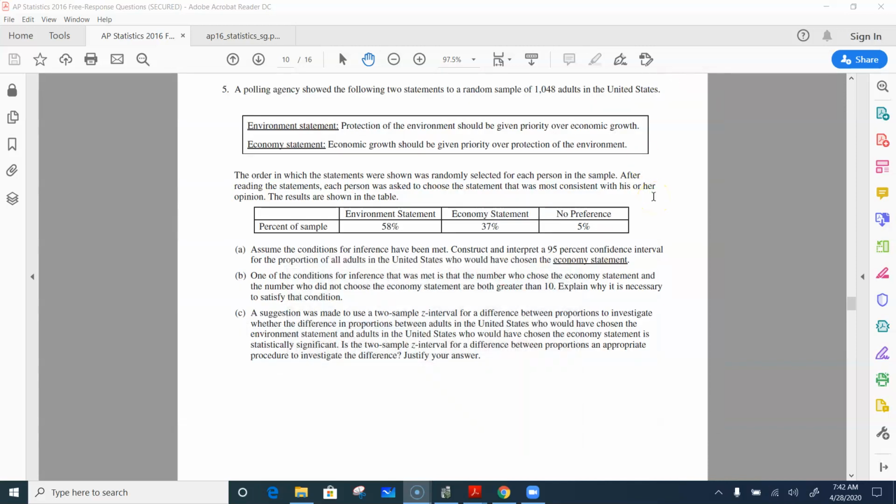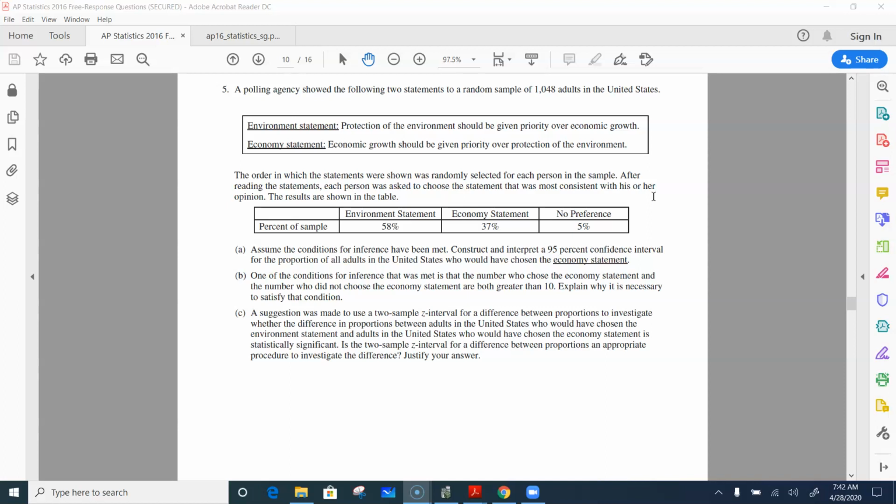Okay, so this is another free response question from the 2016 exam, which I think gives us some good practice on what we would be likely to see in some way, shape, or form on the actual exam. You only have two open-ended questions. The statistical inference will definitely be part of that, but maybe to save time, they might do something like they're doing in Part B, or Part A, where it says assume the conditions for inference have been met, so it saves you some time.